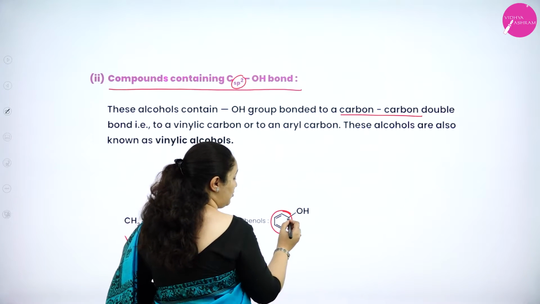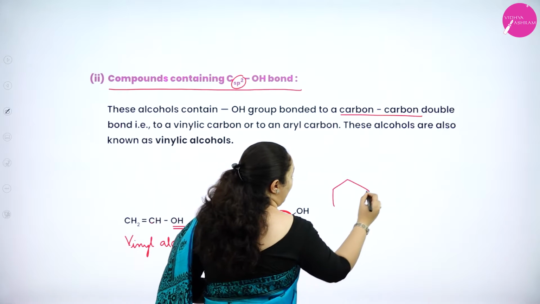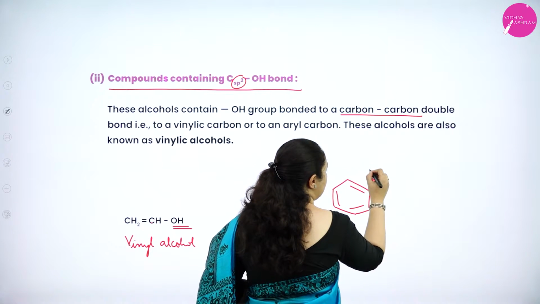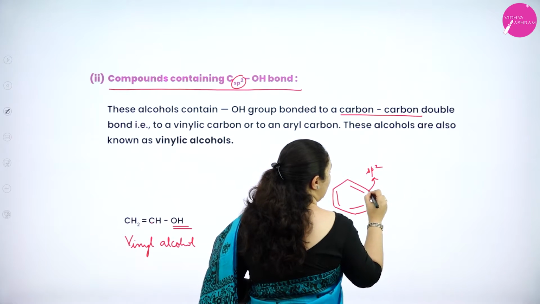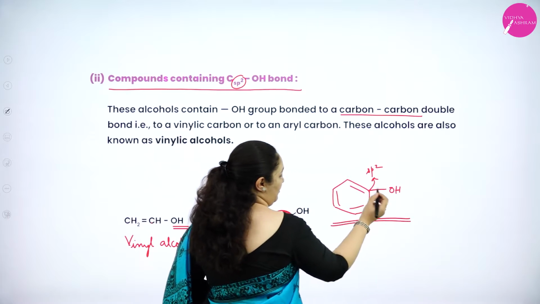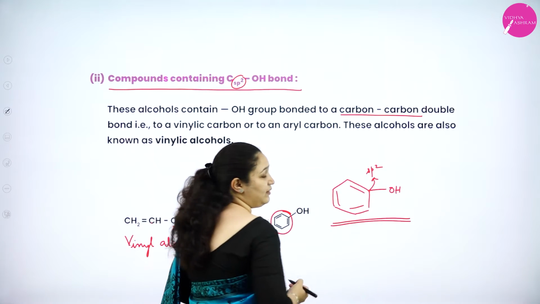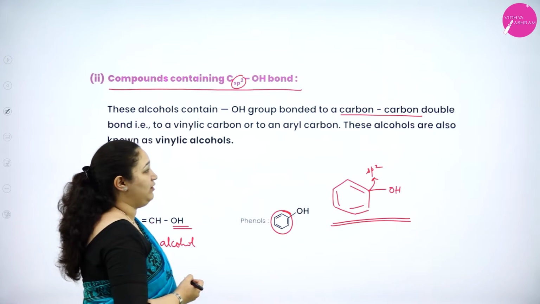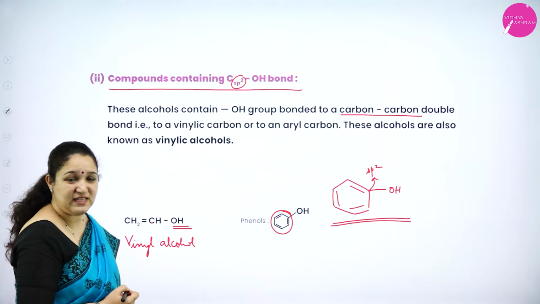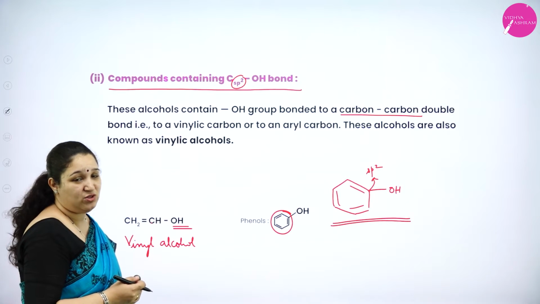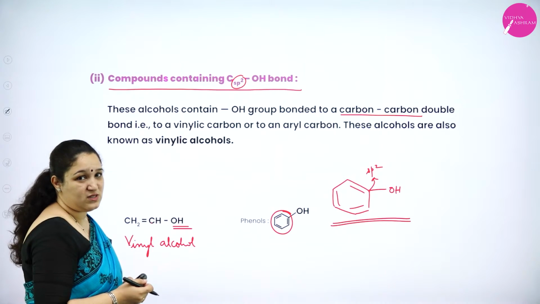And if it is attached directly to benzene ring also, because in benzene ring what? Every carbon atom is sp2 hybridized. For that, if the OH group is attached, then it became a carbon sp2 hybridized OH bond. Correct, no? And we call them as phenols. Is it clear? So I hope you have understood the classification of monohydric alcohols.